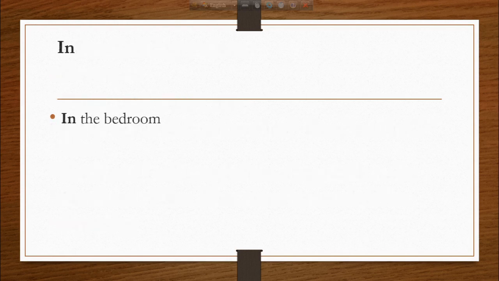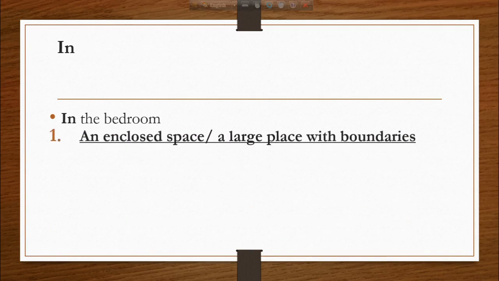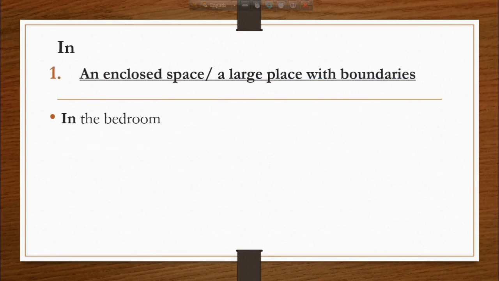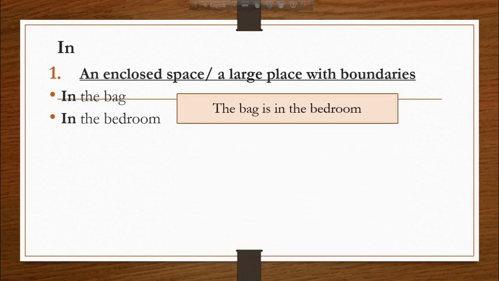Now we will talk about the uses of in. We use in when we want to mean an enclosed space or a large place with boundaries. You say in the bag or in the bedroom. The bag is in the bedroom.